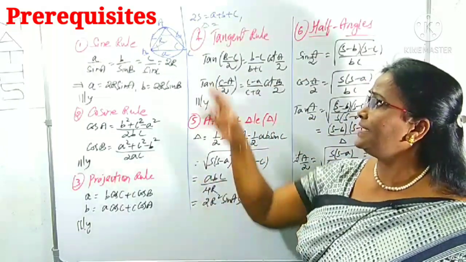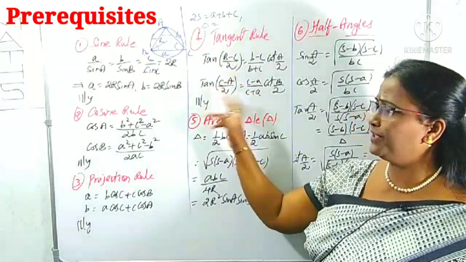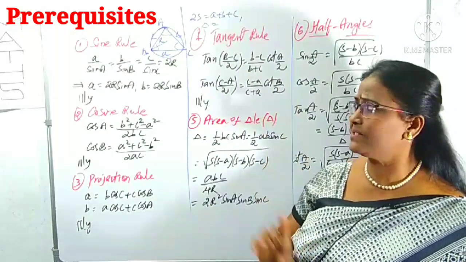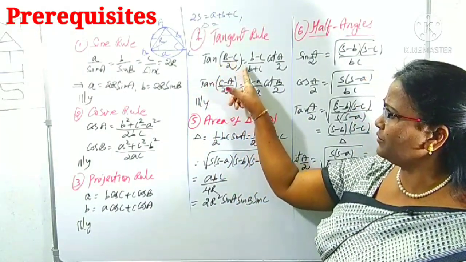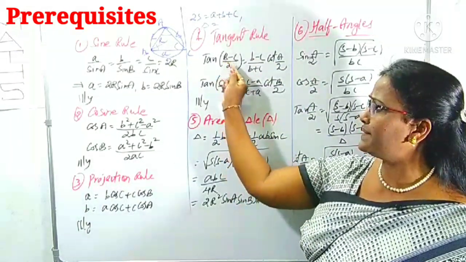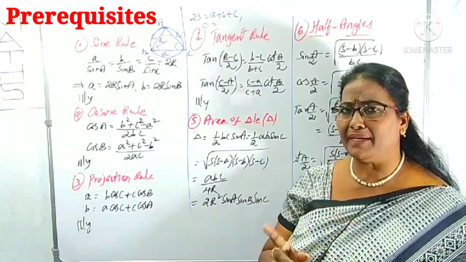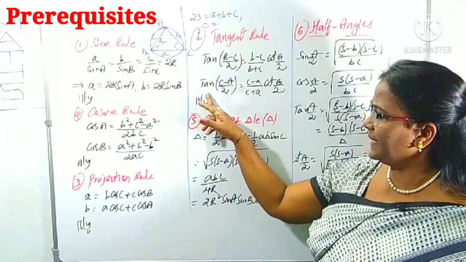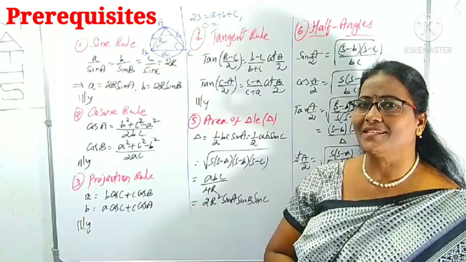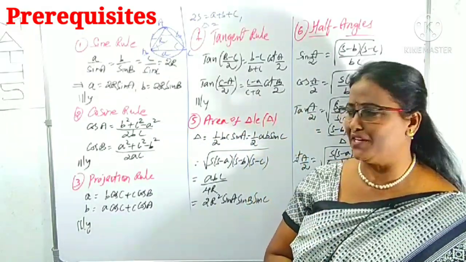And also you have to know about the tangent rule. For the tangent rule, there are three formulas given here. You have to remember. Suppose one of the formulas: tan of (B minus C) by 2 you can write as (b minus c) by (b plus c) times cot A by 2. If it is (B minus C) by 2, cot A by 2 will come. Can you guess the remaining? Yes, (C minus A) by 2 and (A minus B) by 2, like this. Tan of (C minus A) by 2, we can write as (c minus a) by (c plus a) times cot B by 2. Similarly, we can recollect the third one also.